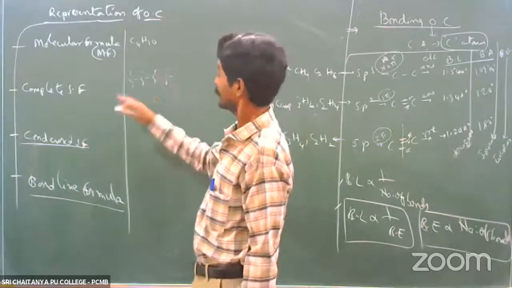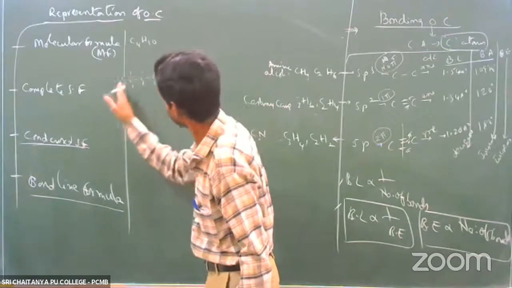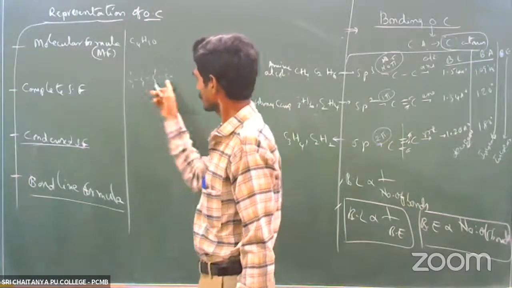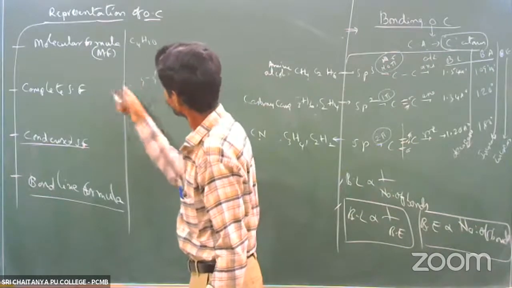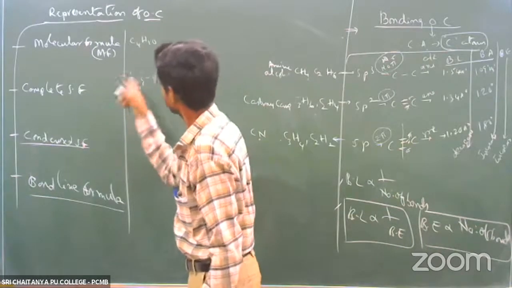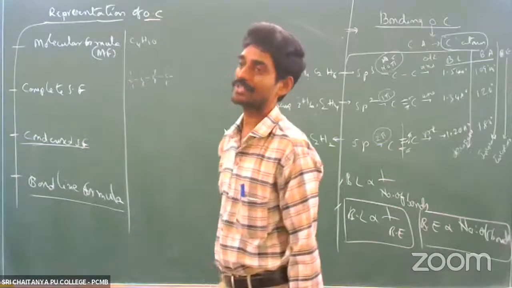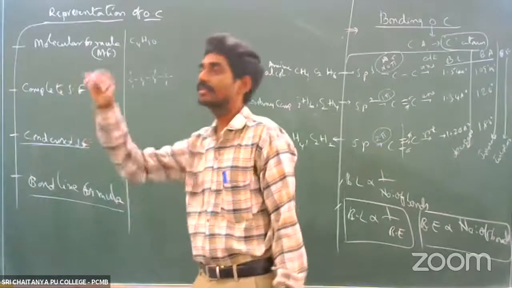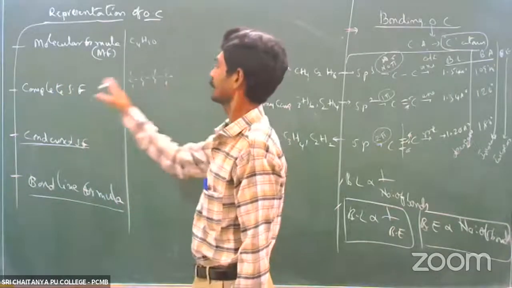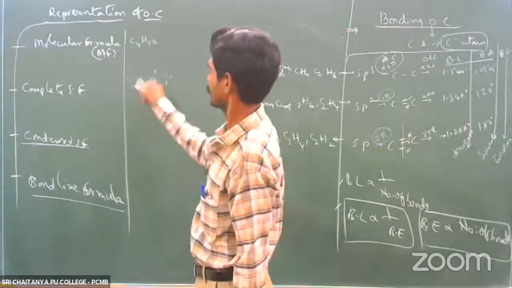The complete structural formula means each and every atom and its bonding with the other atoms. Each and every carbon atom, with all 4 covalent bonds bonded to carbon or hydrogen or any other atom, is represented. That is called the complete structural formula. So here you represent hydrogen like that.